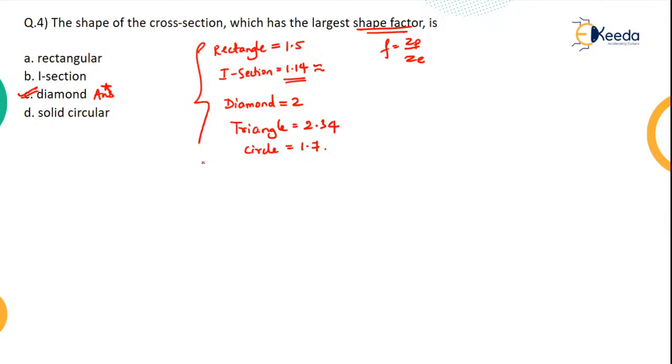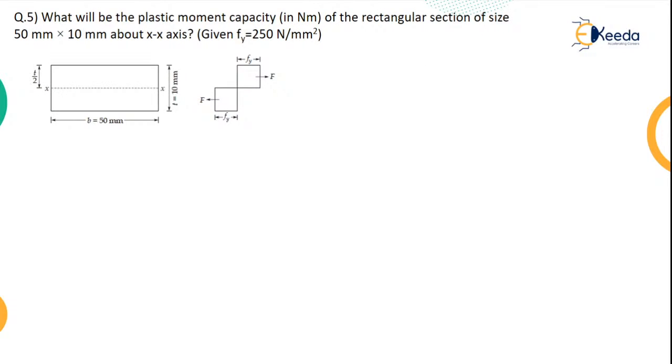So these are the standard shape factors. Shape factors generally depend upon the dimensions. It doesn't have any unit, so you can memorize these standards to answer any question out of these. Okay, next, fifth question. What is it asking? What is the question demanding? What will be the plastic moment capacity?